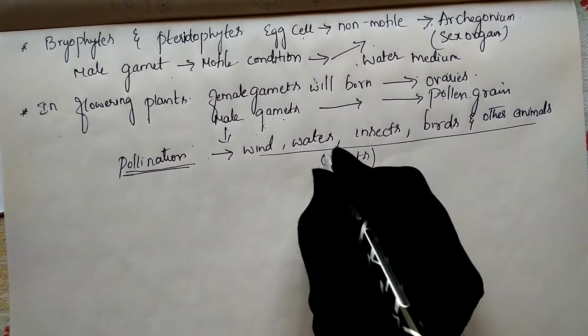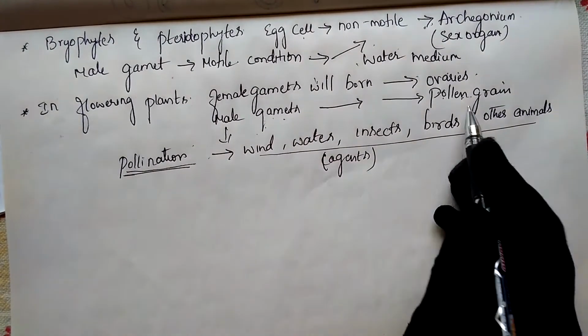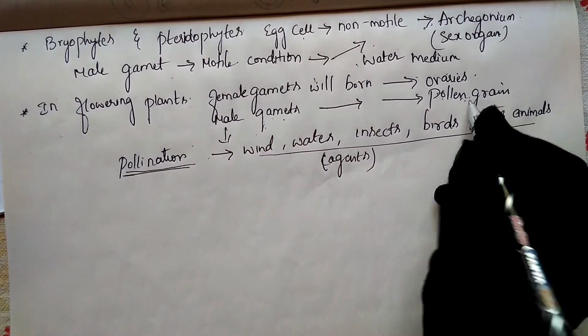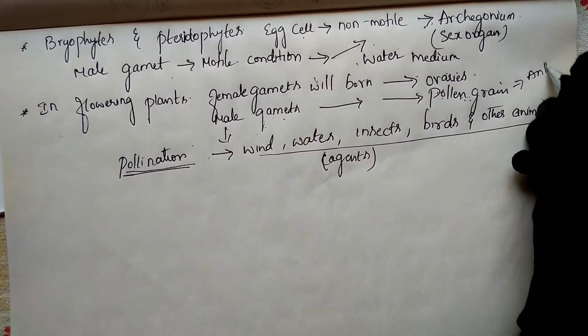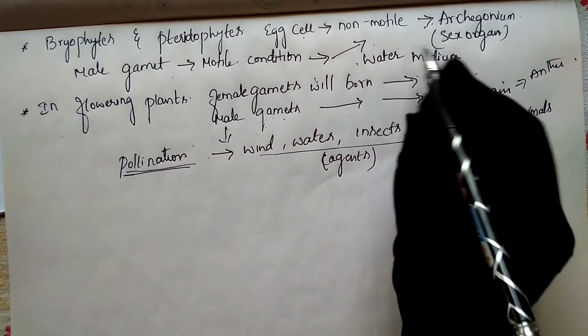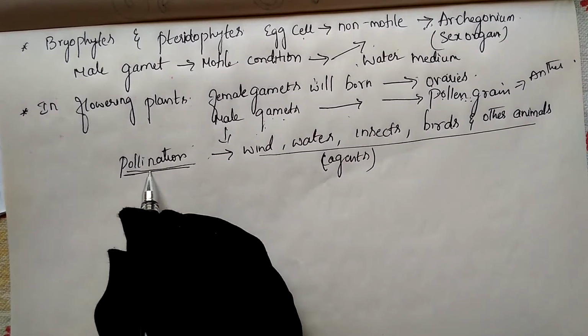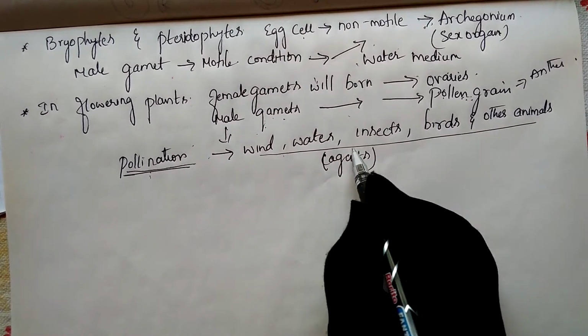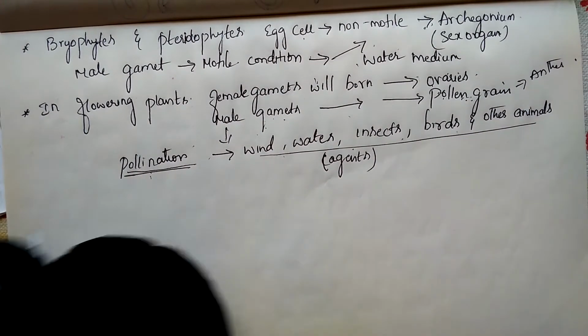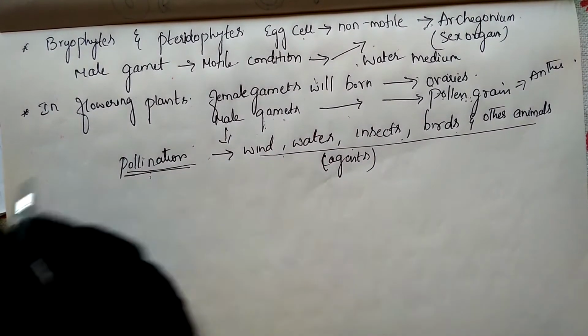Through these agents, transfer of pollen grains takes place from the anther to the stigma of the flower, and that process we call pollination. Wind, water, insects, birds and other animals help in pollination.